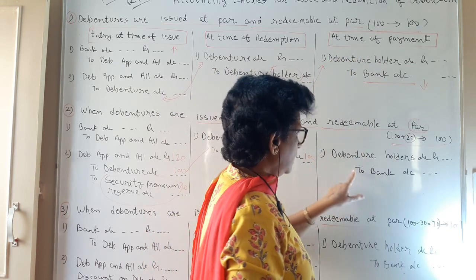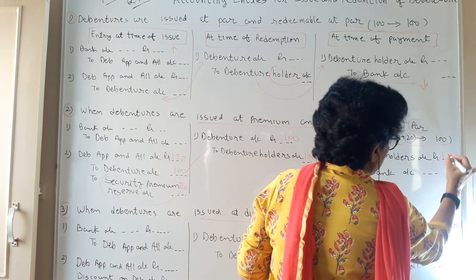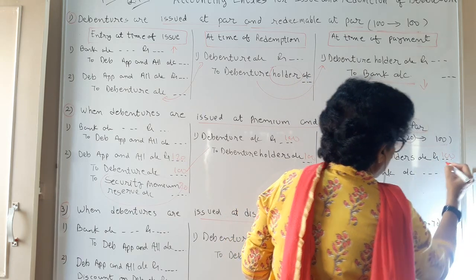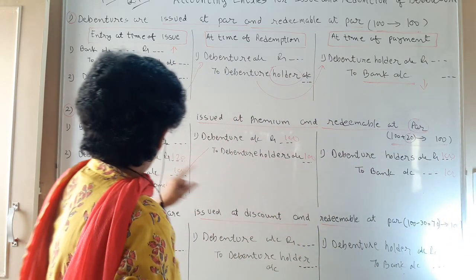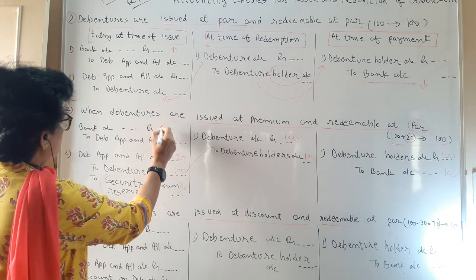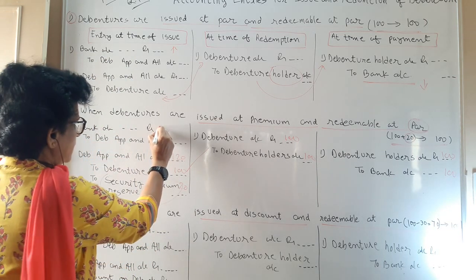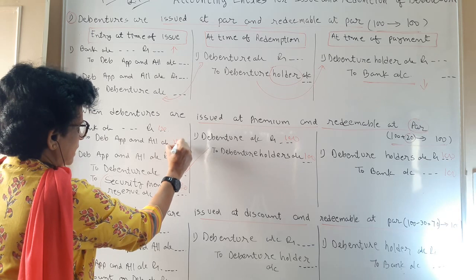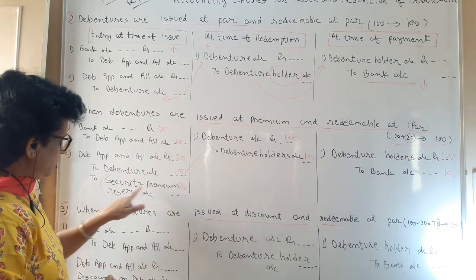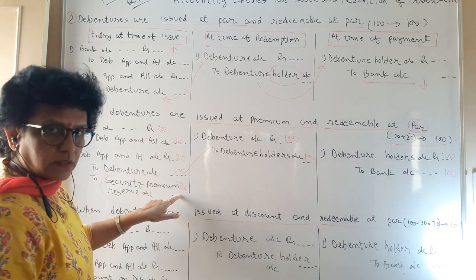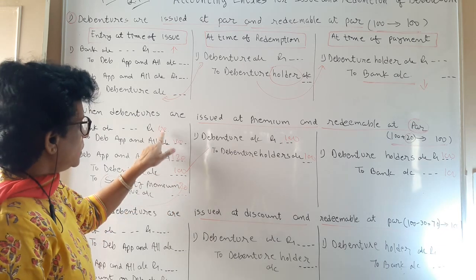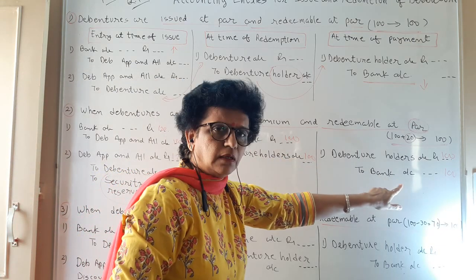Payment you make is of 100 only. So debenture holder 100 rupees to bank 100 rupees. You received 120 from the bank, but out of this, 20 you transferred to your security premium reserve account, and 100 you have returned back.